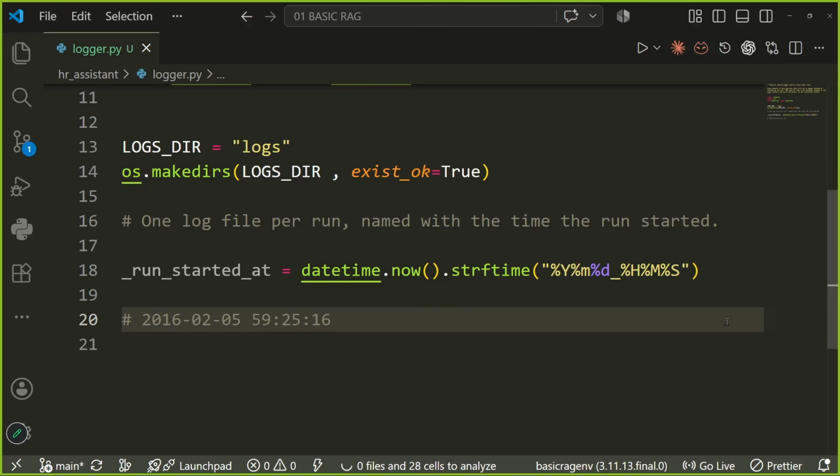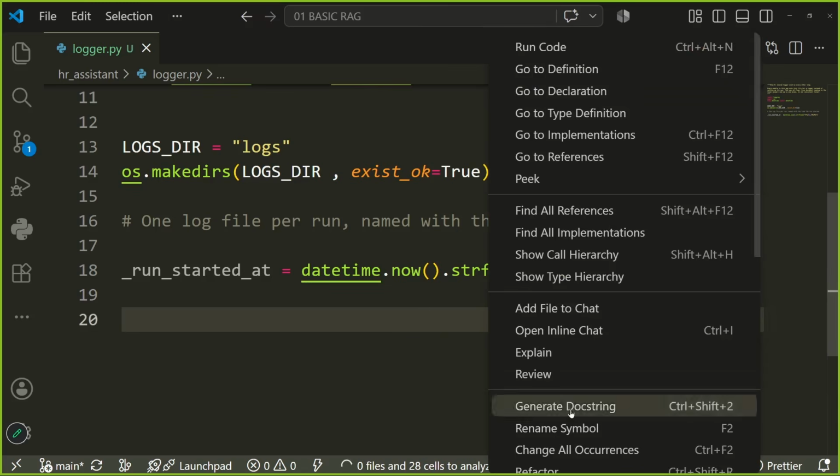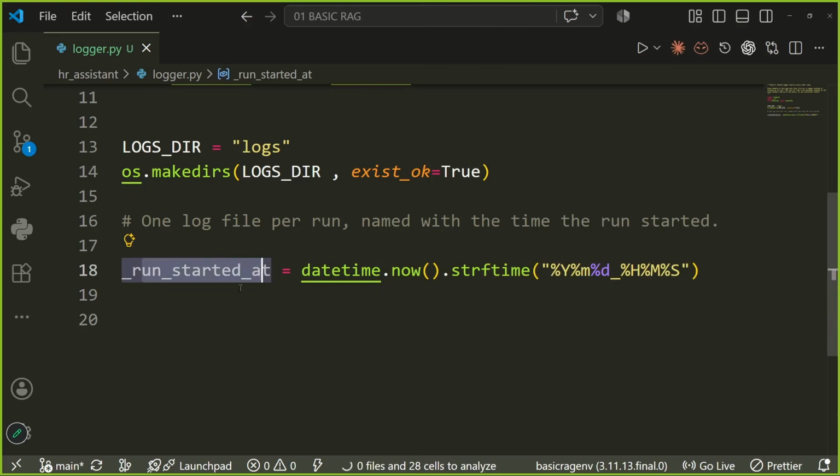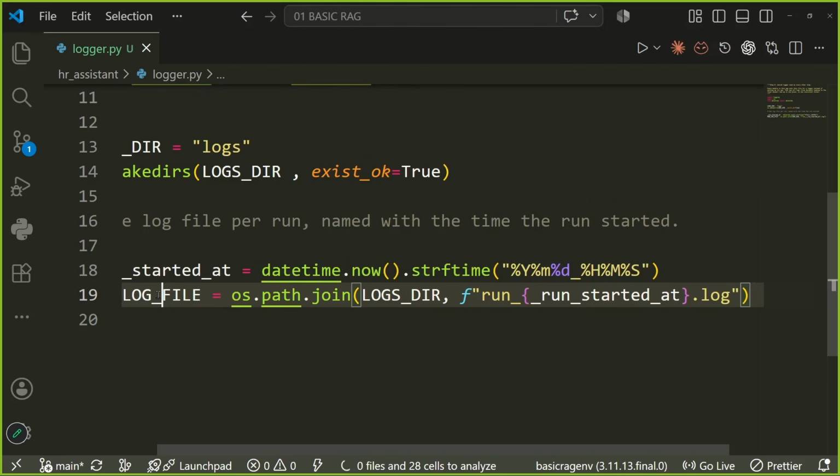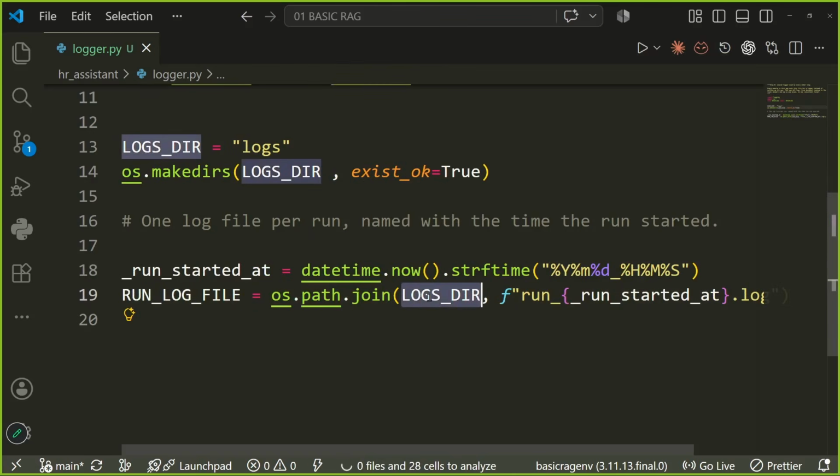What exactly happened at this time? Okay, so we would first check what exactly happened at what time, and secondly we will write it to our log file. So log file, os.path.join, in our logs directory. We would be writing a log that, hey, something started at this particular time.